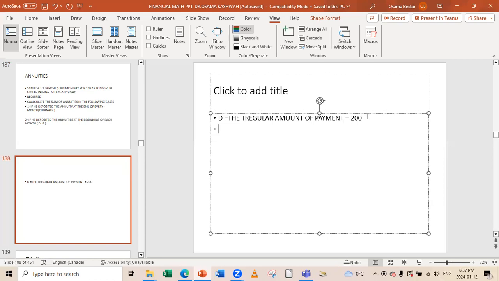We have the period, the whole period, which is the whole time, equal here to 12 months.